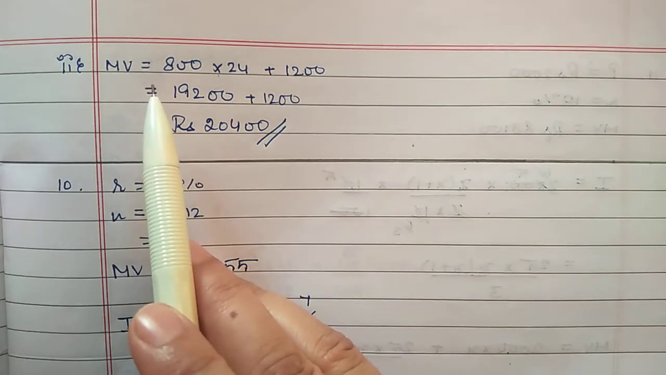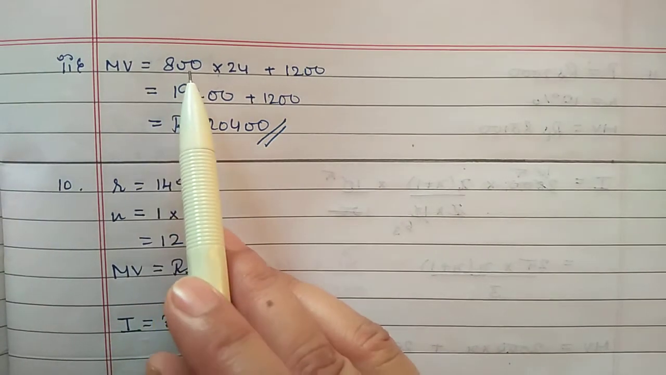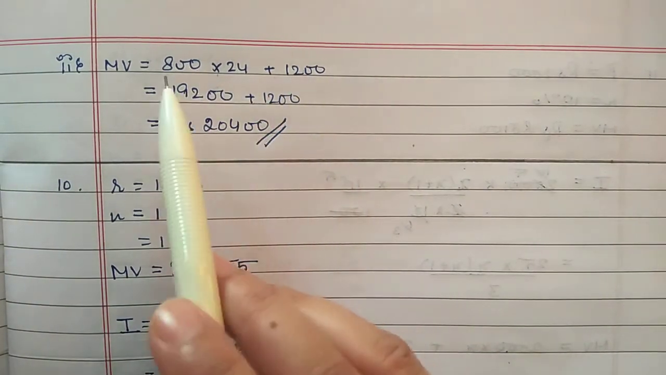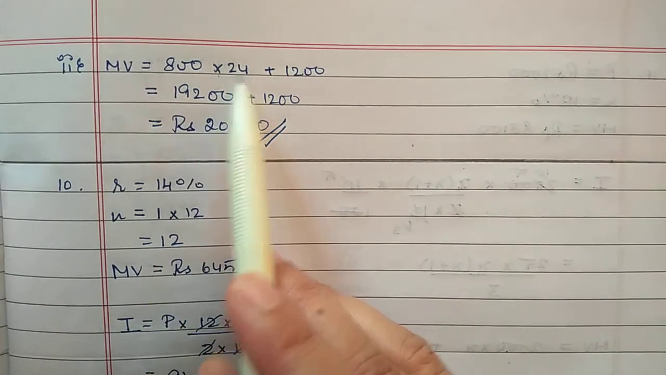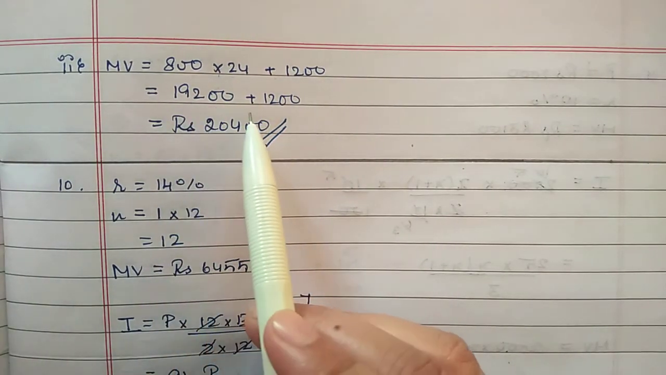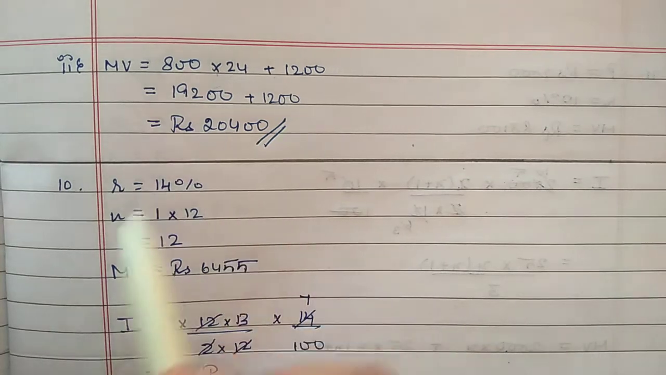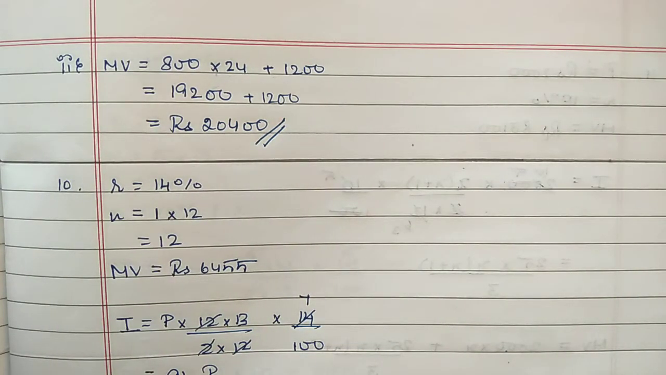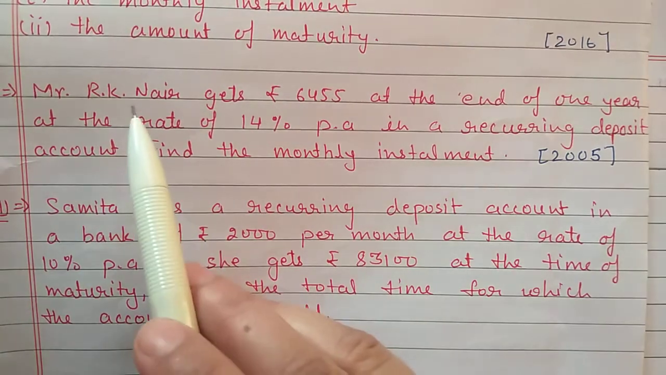Second thing, we have to find out the maturity value. So maturity value will be P into n plus interest. So P is 800 rupees into 24, 19,200 plus 1,200. So total will be 20,400 rupees. Question number 10. Mr. R.K.